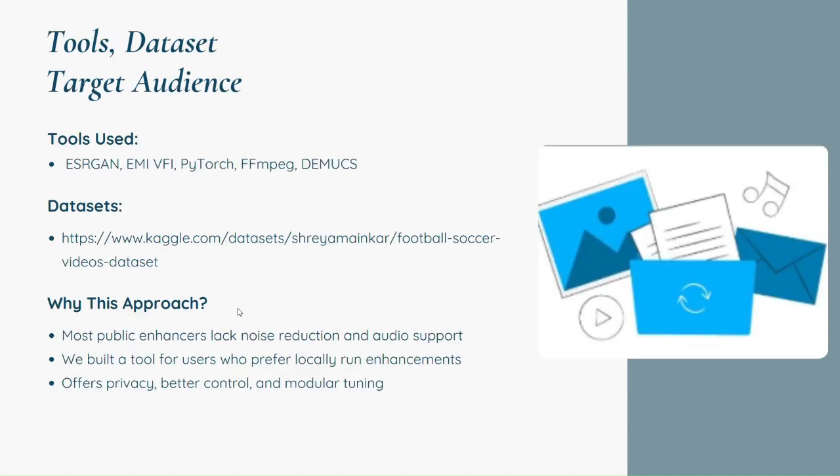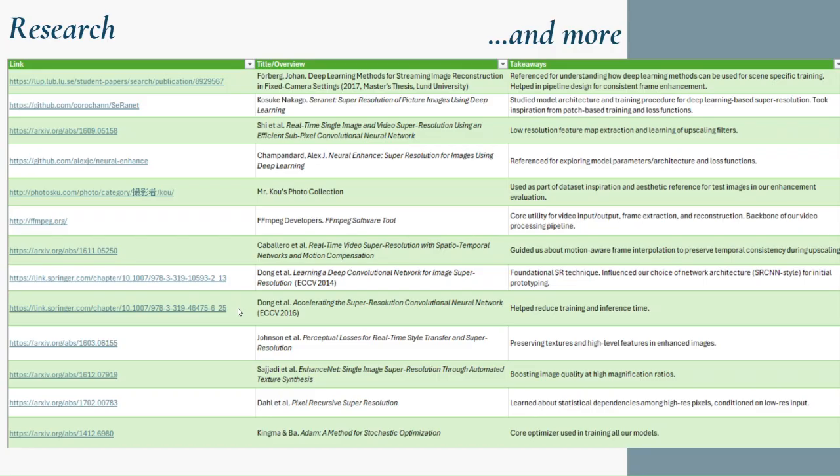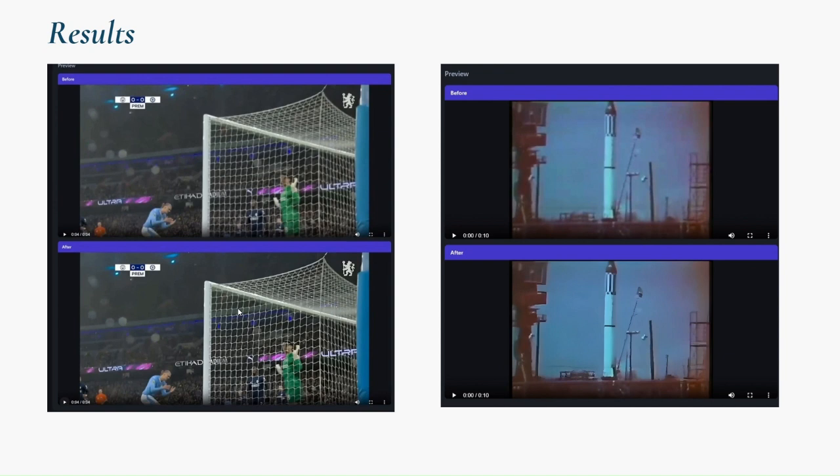Now, these are the tools apart from ESRT and VFI that we use. This was the dataset that we used to train them. And these are more details of our models. These were the research papers we used. And this was our result. Now, here was the result. So basically, before I tell you the results, I should show you the tech stack.